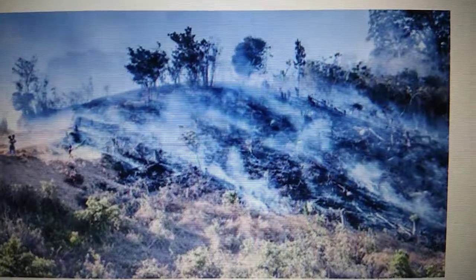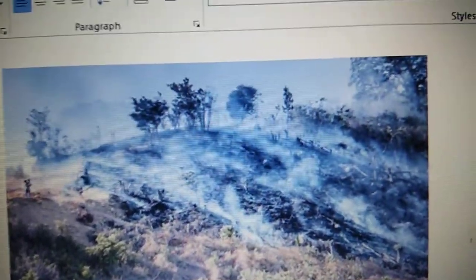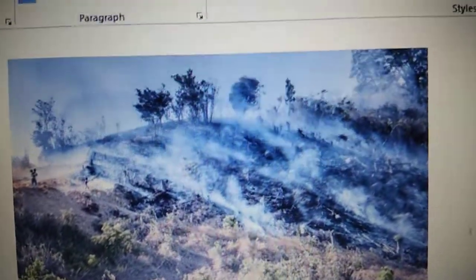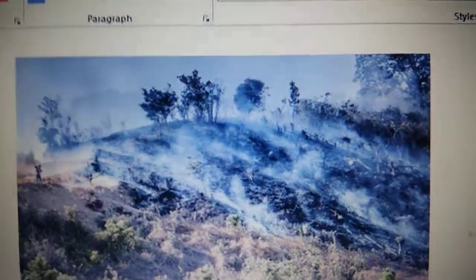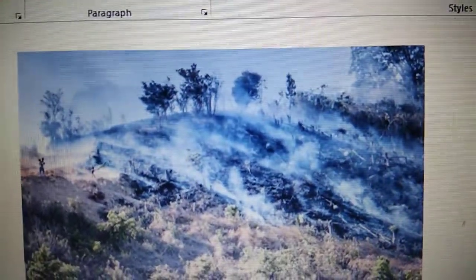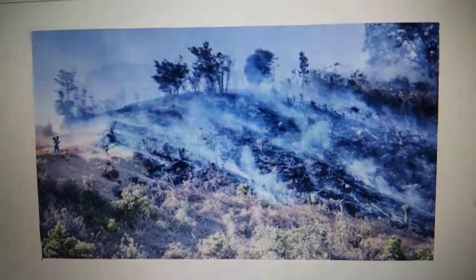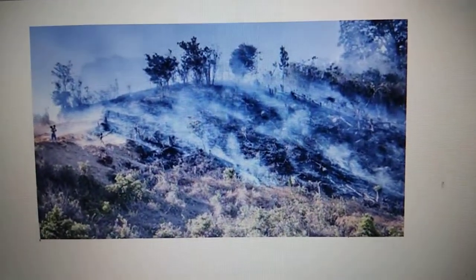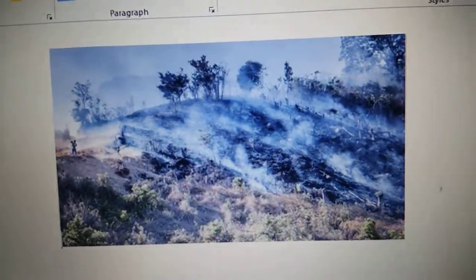This kind of shifting cultivation is normally practiced in the forested regions of the Amazon basin, parts of Africa, parts of Southeast Asia, and even parts of Northeast India. They are called by various names in various parts of the world, and we will look into the various names given to this kind of cultivation, that is slash and burn or shifting cultivation.